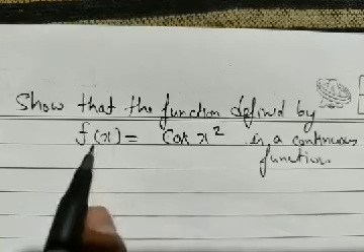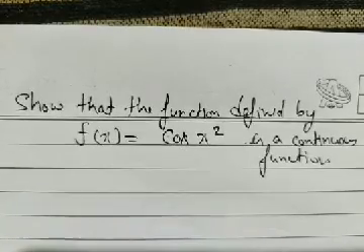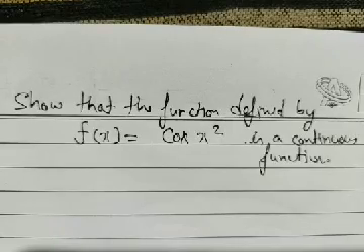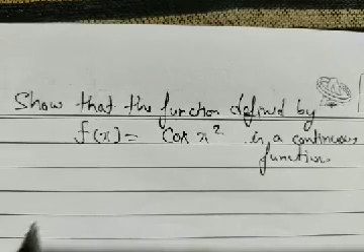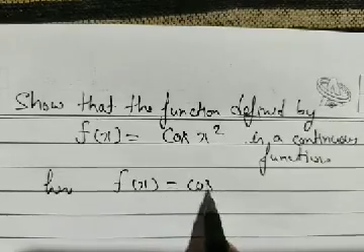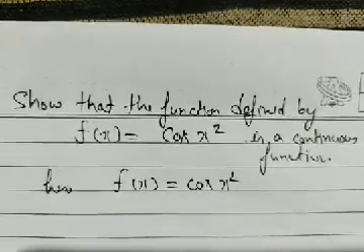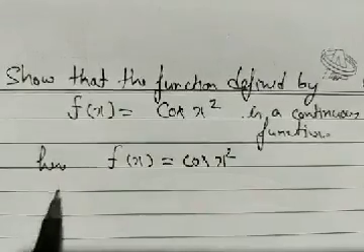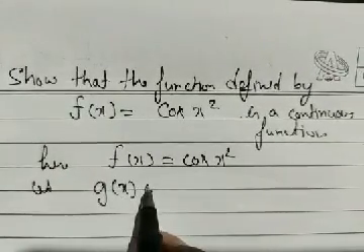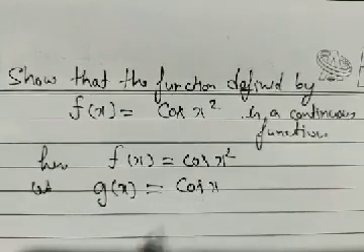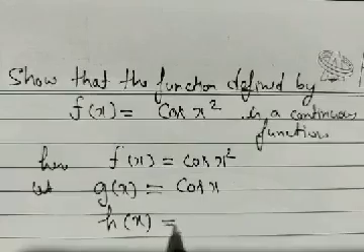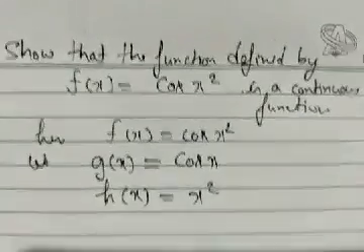We have to show that f(x) equal to cos x² is a continuous function. To show it's a continuous function, we use the concept of composition of functions. We start here with f(x) equal to cos x². We take g(x) equal to cos x, and also assume another function h(x) is equal to x².